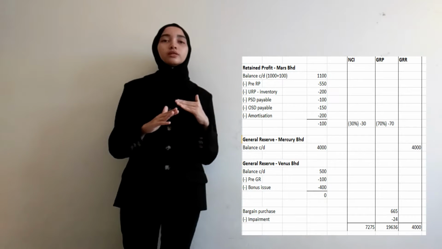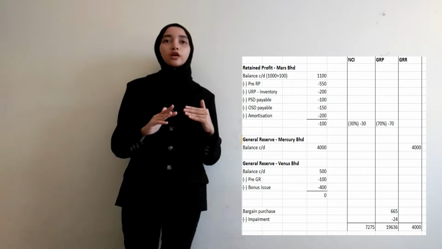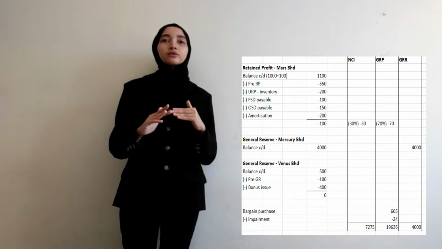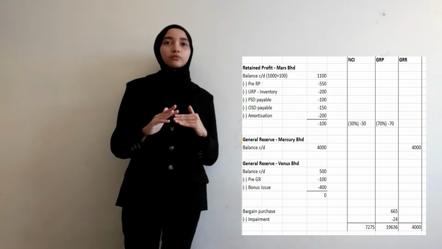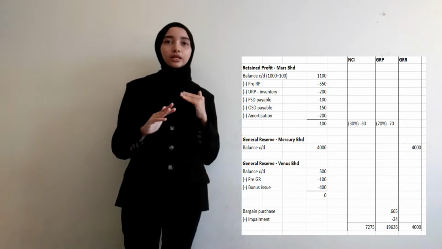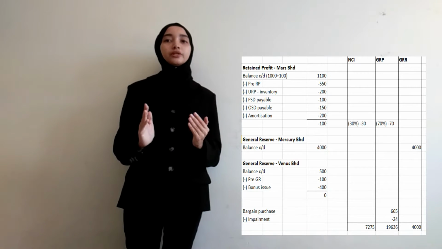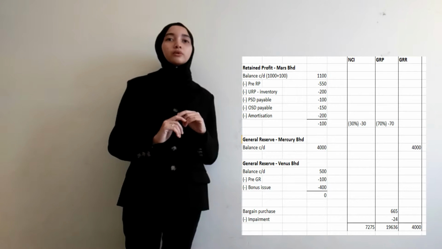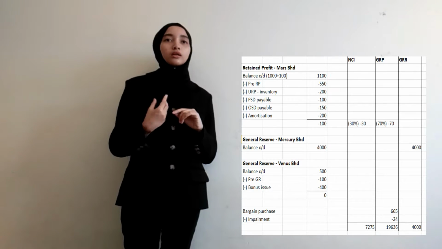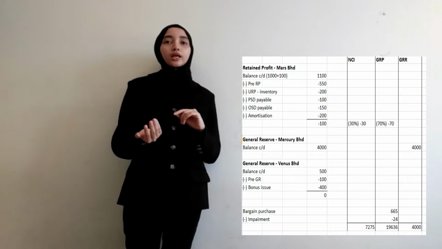For general reserve of Venice Berhad, the balance c/d amounted 500 will be minus with pre-acquisition reserve and also the bonus issue, which is 100 and 400 respectively, that will amount to 0. So there will be no value for the general reserve of Venice Berhad. And